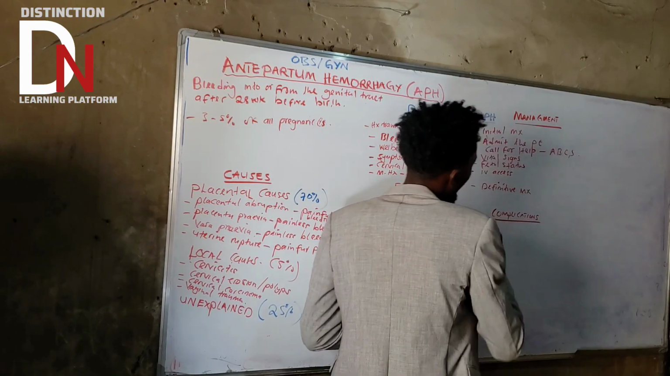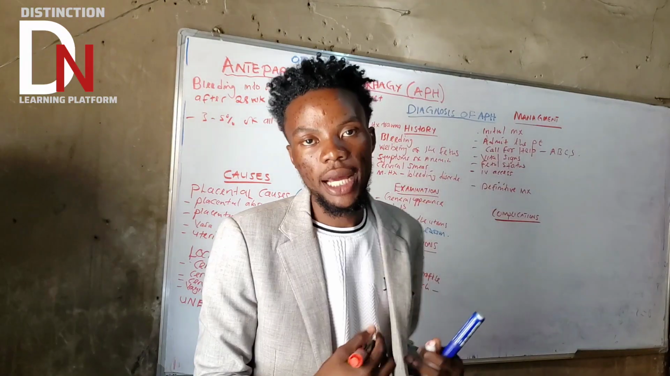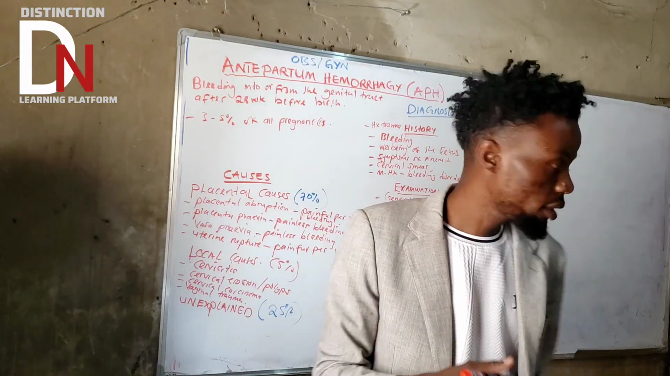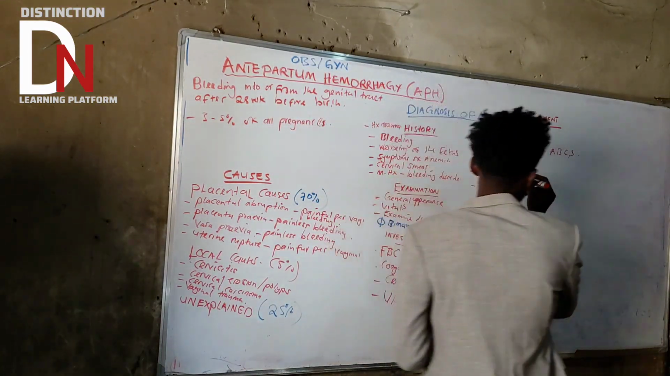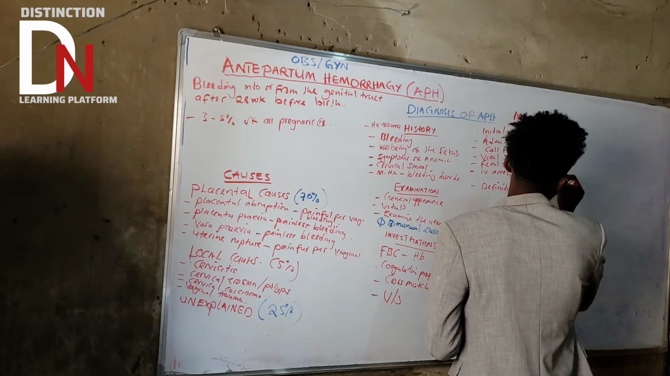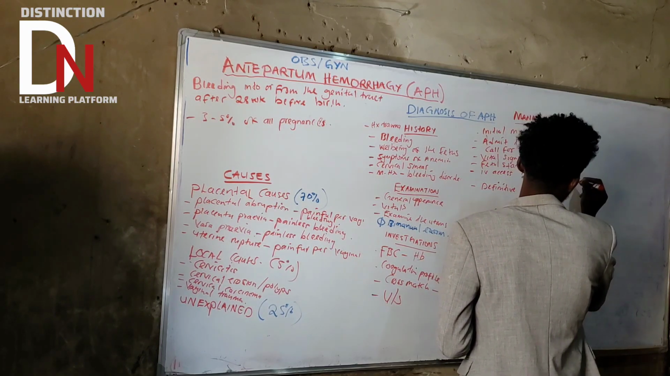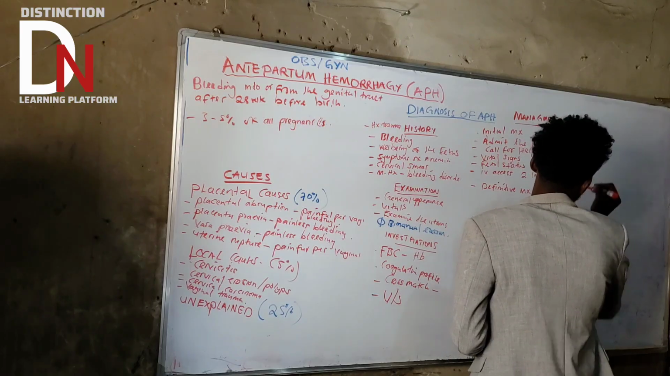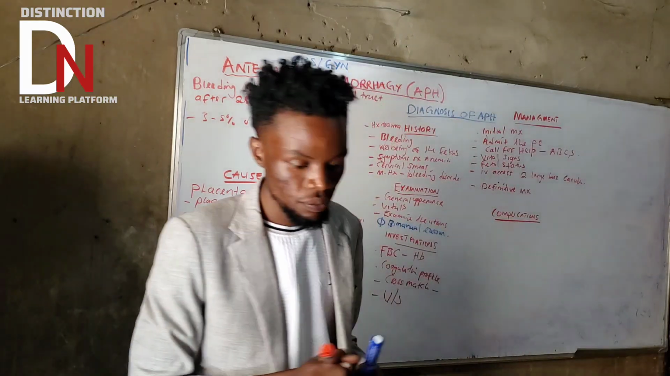Okay. IV access with what? Two large bore cannula. Very, very important. IV access with two large bore cannula. Okay, you insert that. Then what else apart from doing that as well?